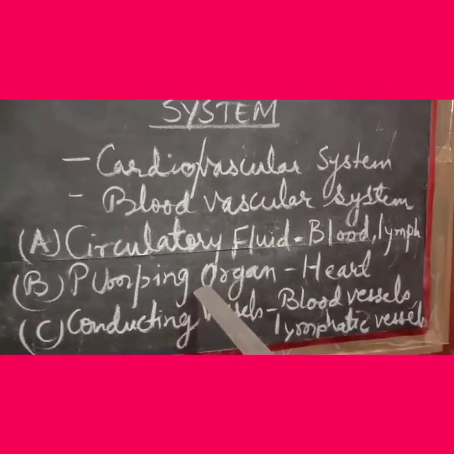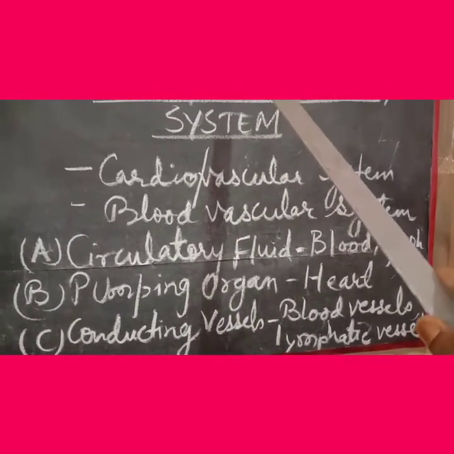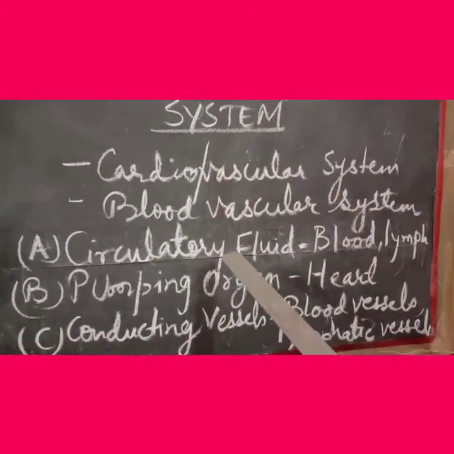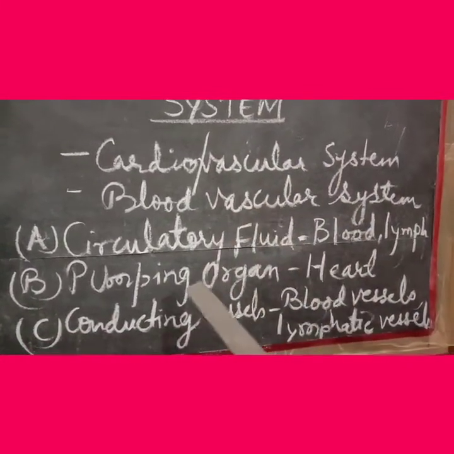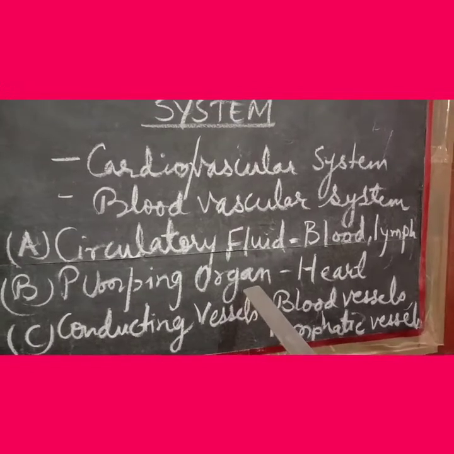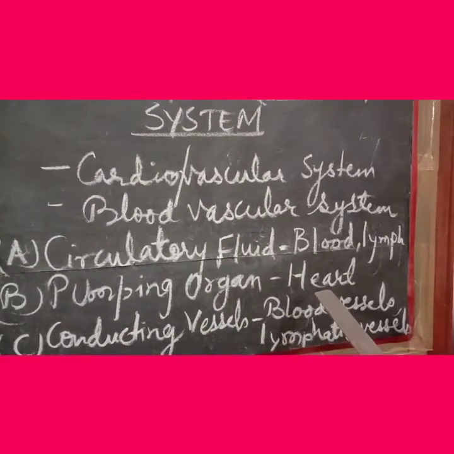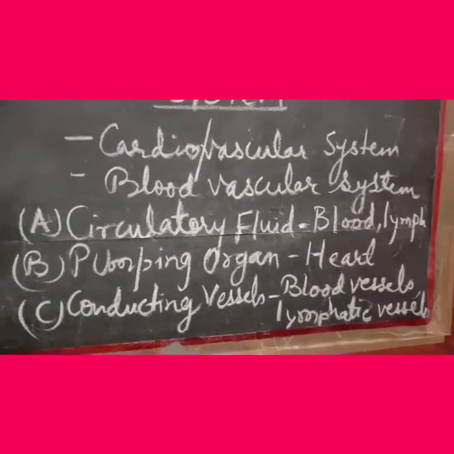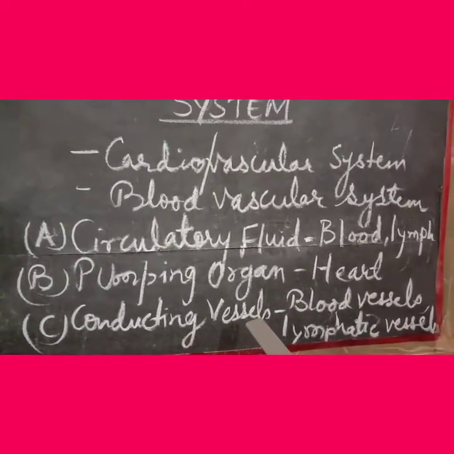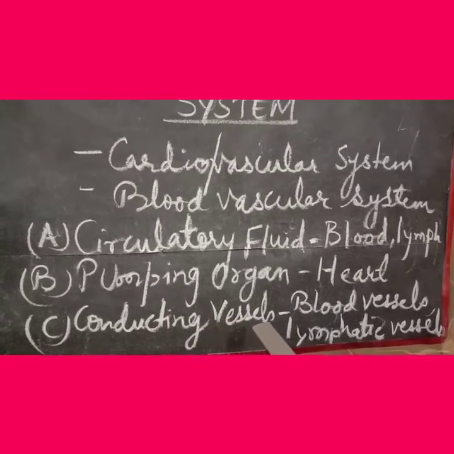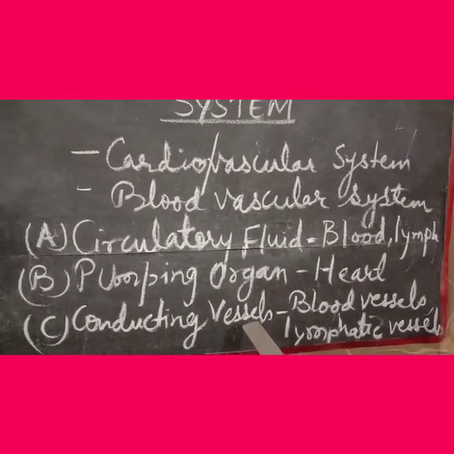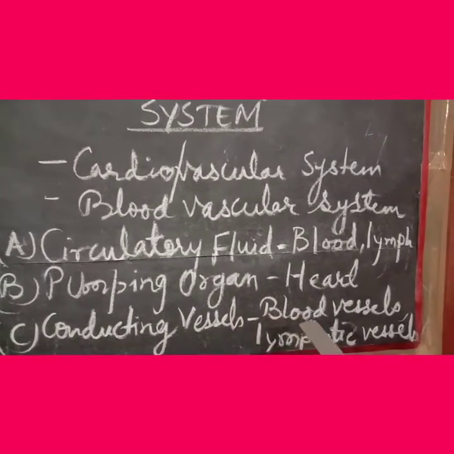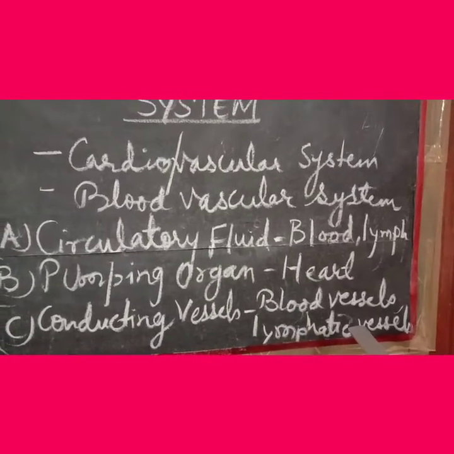The second component of this human circulatory system or blood vascular system is the pumping organ, and this pumping organ is the heart, present in our body in the thoracic cavity. And the third very important component is conducting tubes or conducting vessels. These are blood vessels and lymphatic vessels.